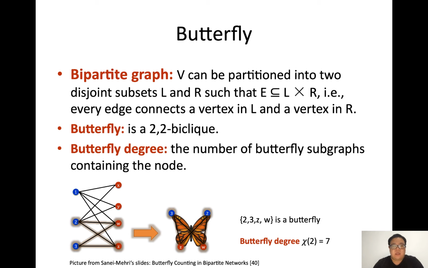A butterfly is a 2-2 biclique in the bipartite graph. Butterfly degree is the number of butterfly subgraphs containing the vertex. In the example graph, {2, 3, z, w} forms a butterfly. The butterfly degree of vertex 2 is 7, since there are 7 butterflies containing vertex 2.